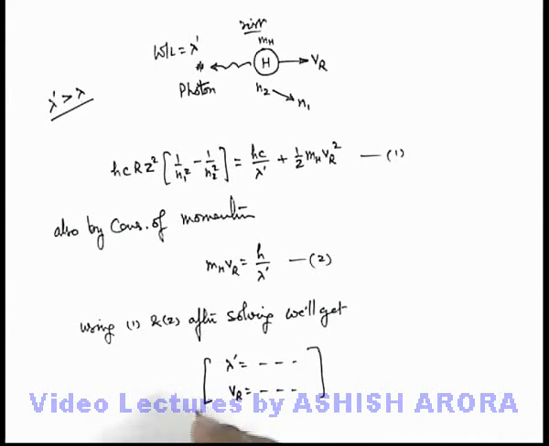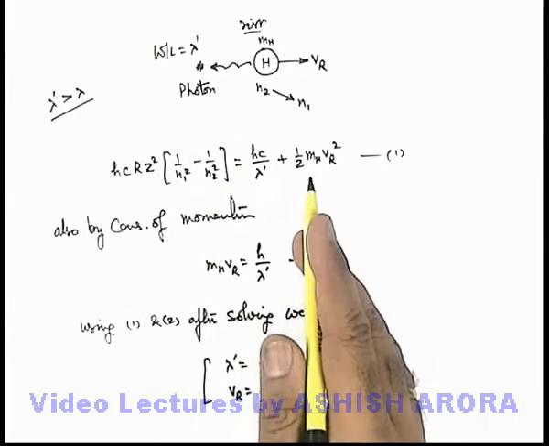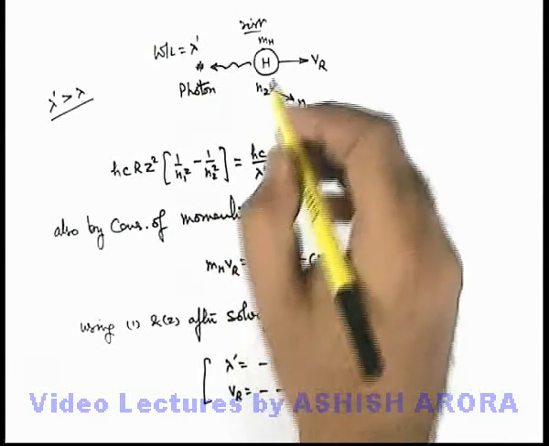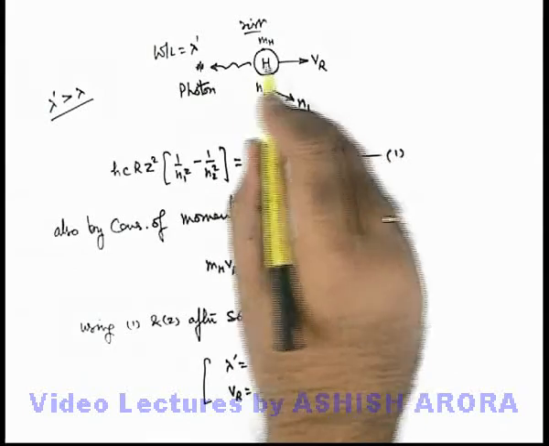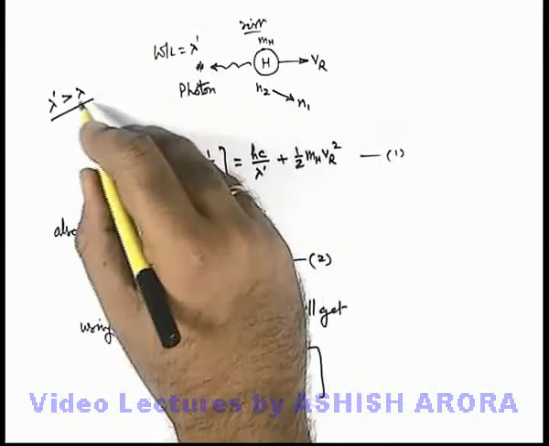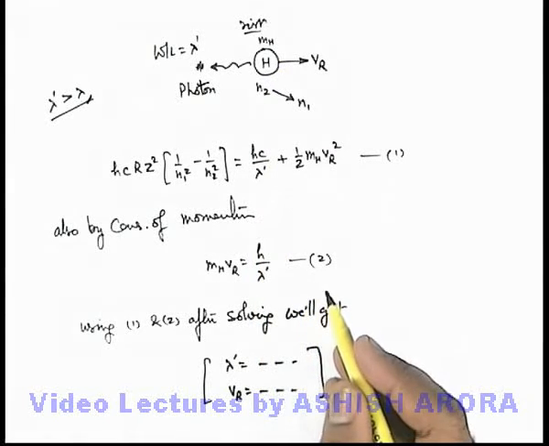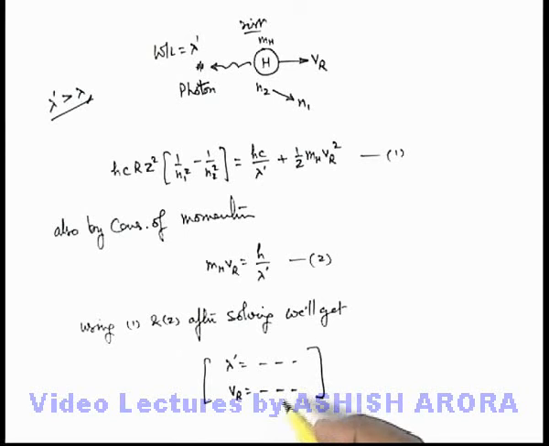So these are the actual values of the emitted photon wavelength in this situation and the recoil speed of hydrogen. Here we can also note one thing: if the hydrogen atom were kept at rest, rigidly fixed, then the emitted photon will have a wavelength lambda only, because no energy will be taken up by the hydrogen atom. So conceptually you must be very clear with this. I am leaving these values to be calculated as an exercise for you using these equations.